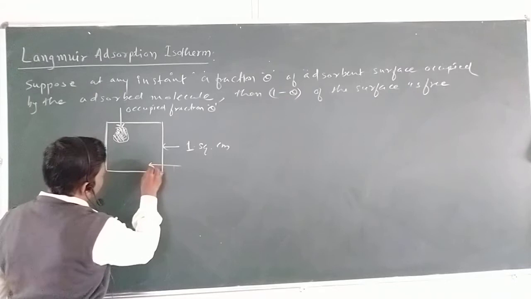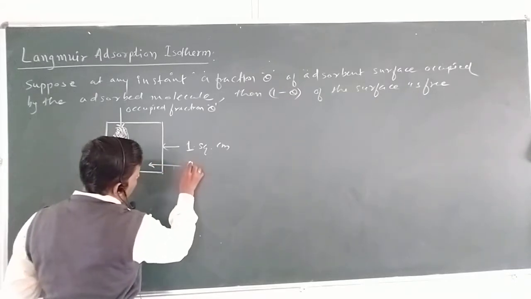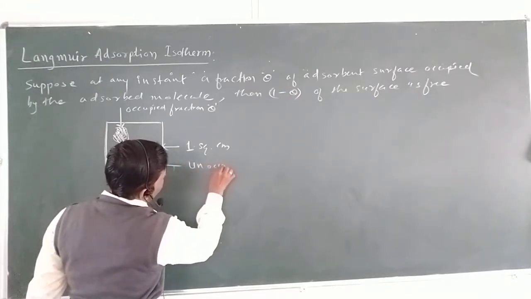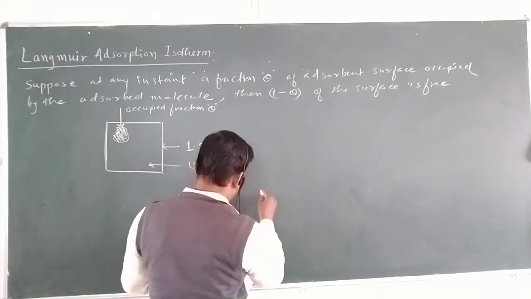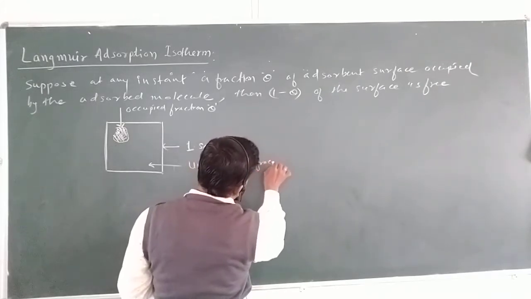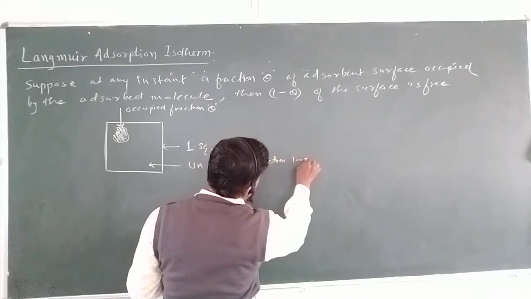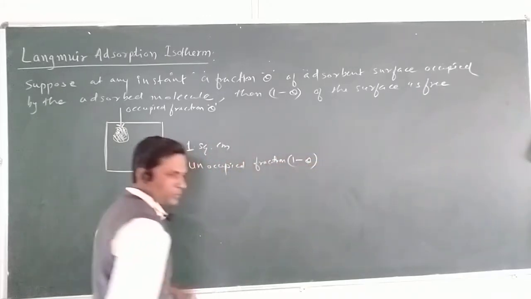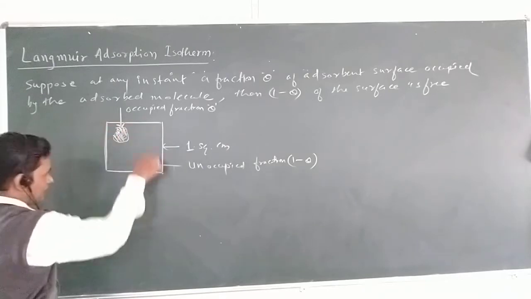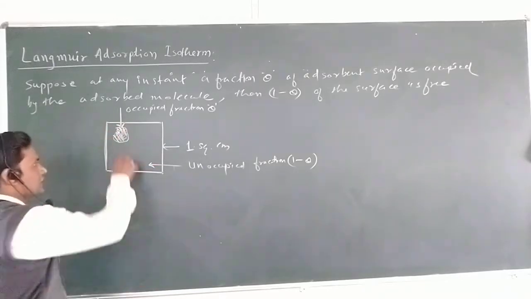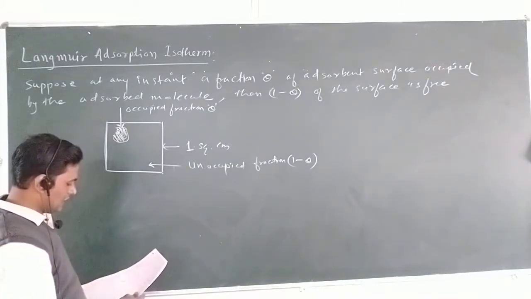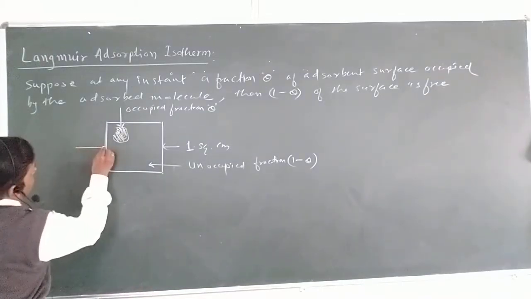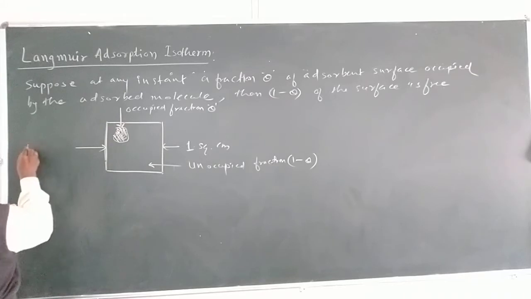The total area is 1, so the unoccupied fraction is 1 minus theta. You are getting my point. If theta is occupied, how much is remaining? 1 minus theta, which is unoccupied. And this is the surface area, the adsorbent.